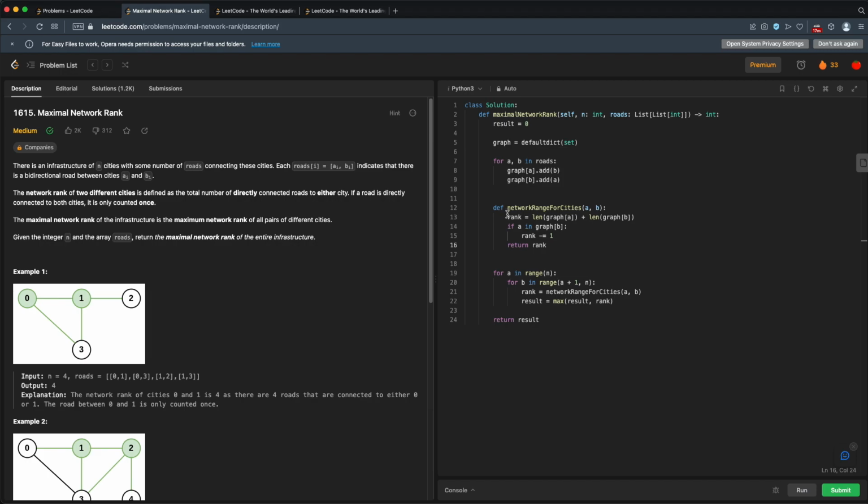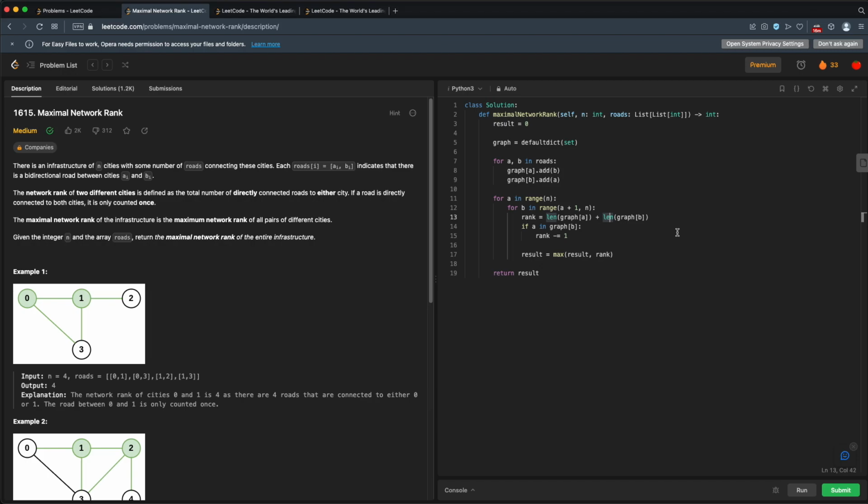So instead of calling this rank, I'll just do this. Okay, so now instead of our helper function, we're just doing this directly. Now one other thing we could do, notice we're calling this length of A and B multiple times. Every time we go through this loop, we're going to be calling this length function.